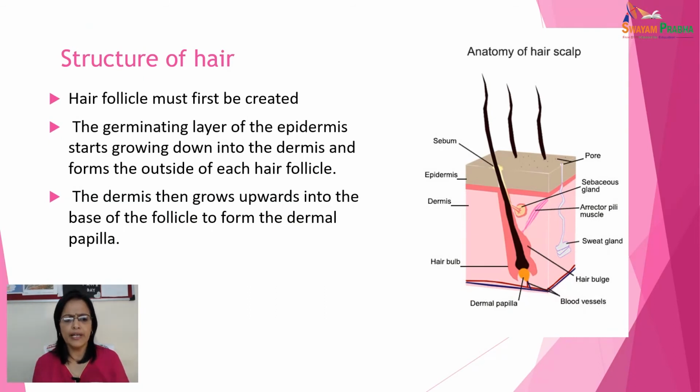Before hair growth begins, a hair follicle must be created. The very first thing, the hair follicle must be created, and the germinating layer of the epidermis starts growing down into the dermis to form the outside of each hair follicle. Then the dermis grows upward into the base of the follicle to form the dermal papilla, and this allows the capillaries, the blood vessels, to enter the papilla and provide nutrients for the hair shaft to grow. This is what basically happens.